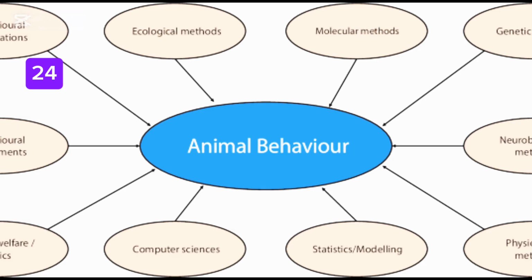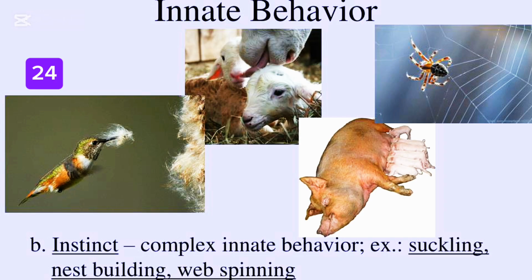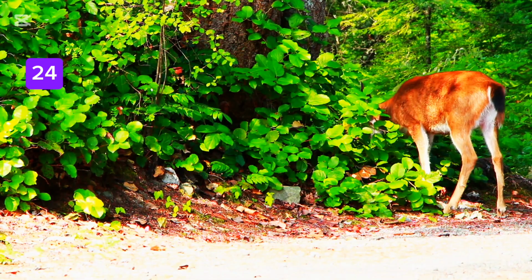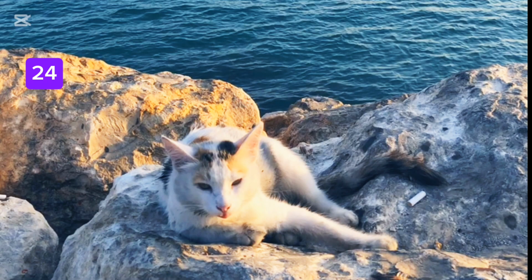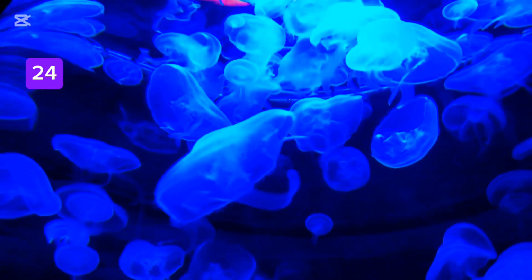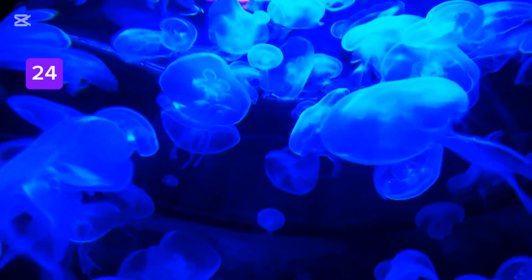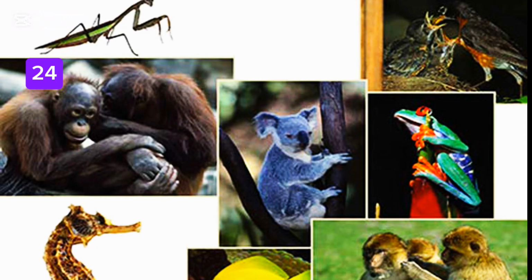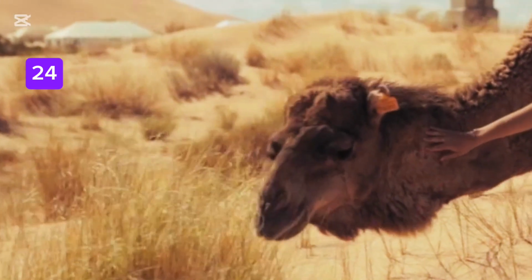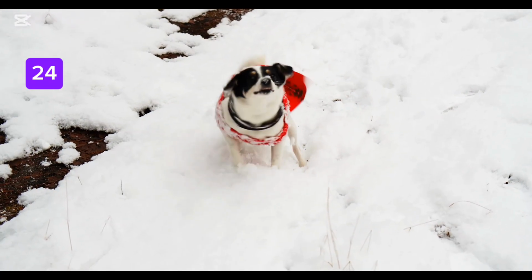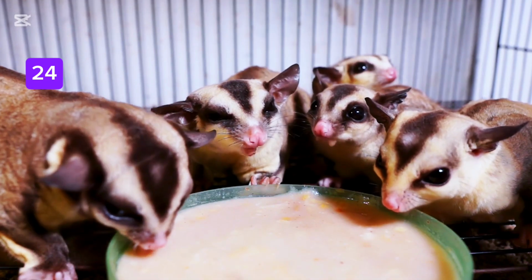Innate behaviors of animals. Innate behaviors are natural, inherited behaviors that an animal is born with. These behaviors do not require learning or experience. They occur automatically in response to specific stimuli. Features of innate behaviors: present at birth, genetically programmed, performed the same way by all members of a species, often crucial for survival, not learned or practiced.